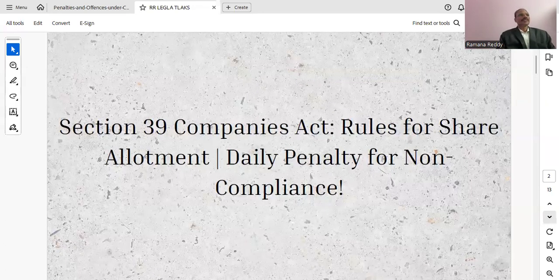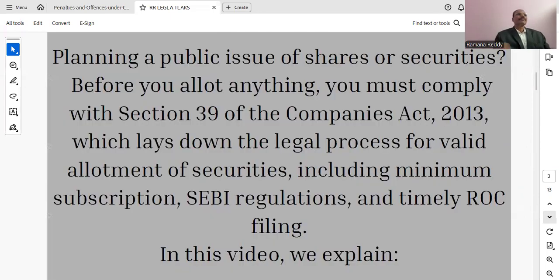Now we are discussing Section 39 of Companies Act 2013, rules for share allotment, daily penalty for non-compliance. If you are planning a public issue of shares or securities, before you allot anything, you must comply with Section 39 of Companies Act 2013, which lays down the legal process for valid allotment of securities, including minimum subscription, SEBI regulations, and timely ROC filing.